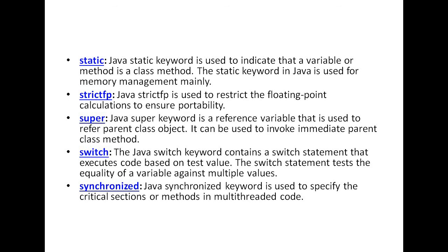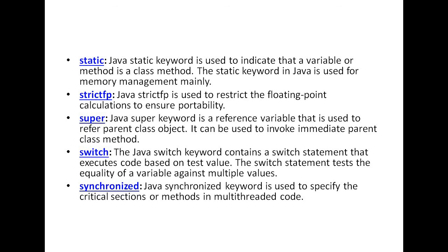And we know the most familiar keyword, that is the switch keyword. It is generally used whenever there are lots of choices, and from these choices we want only one choice, then I am using the switch statement. Next keyword is the synchronized keyword. It is generally used in case of threading.